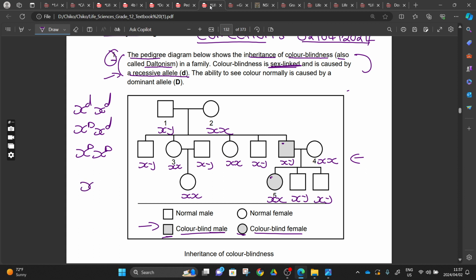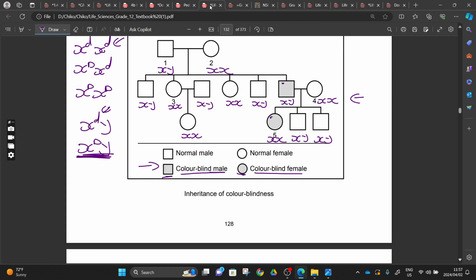And for a male to be affected, you will be like this, and to be not affected, you will be like this. Hence they say the ability to see the color normally is caused by a dominant allele. It means when you are like this, you have the ability to see the color normally. But if you are like this, you are affected.